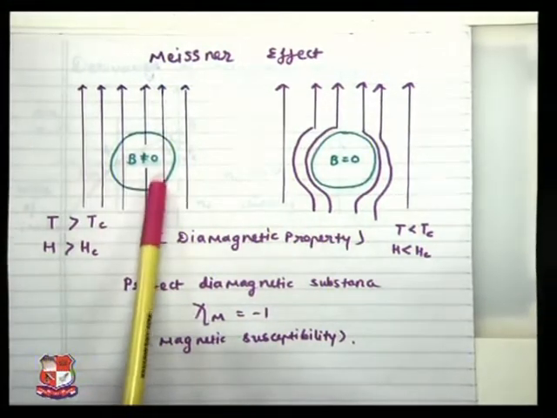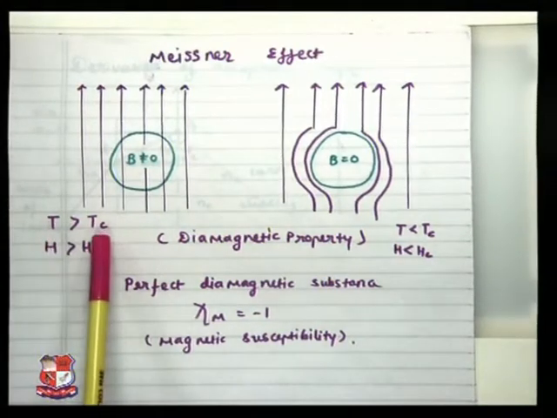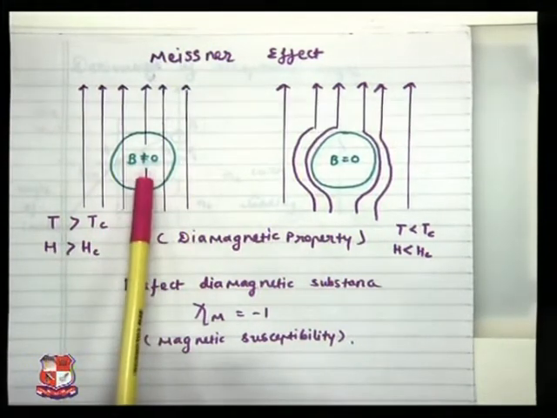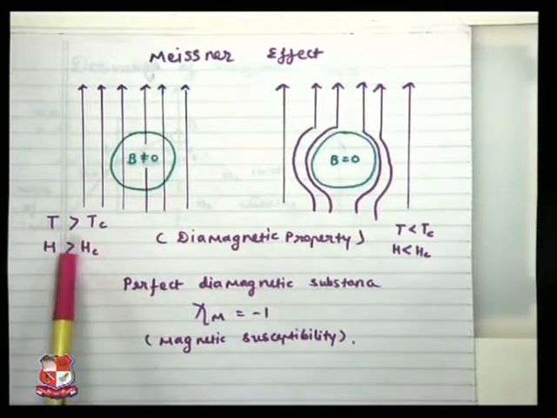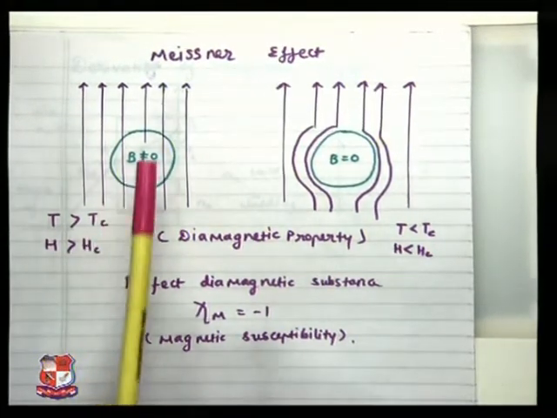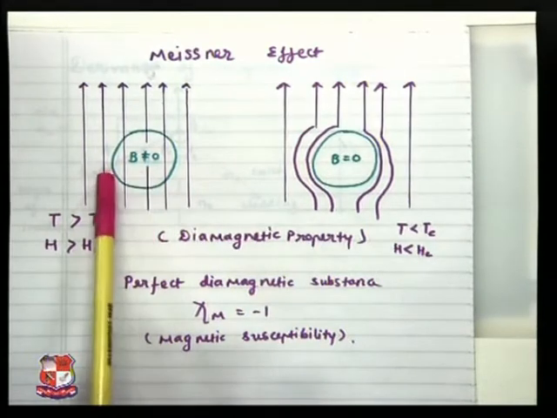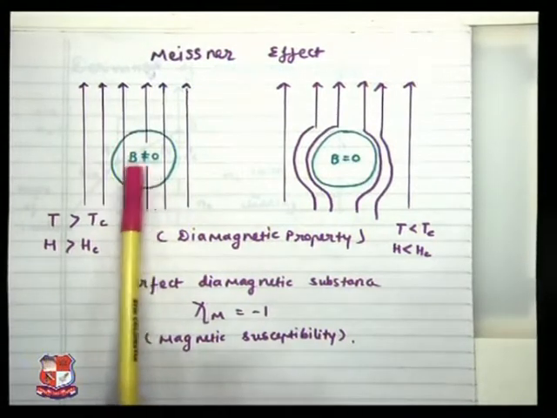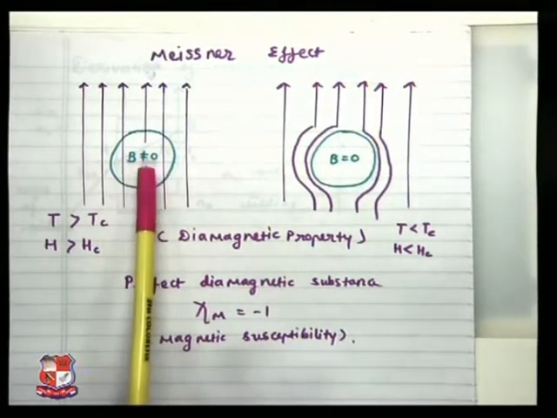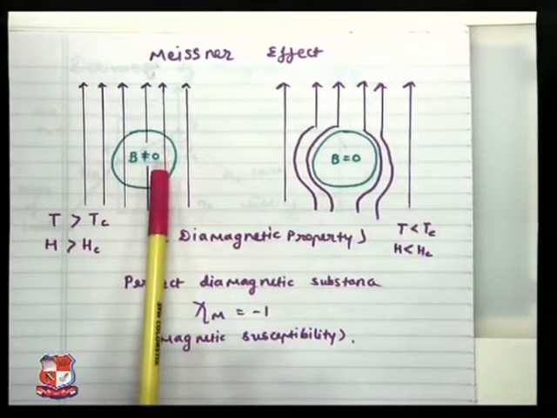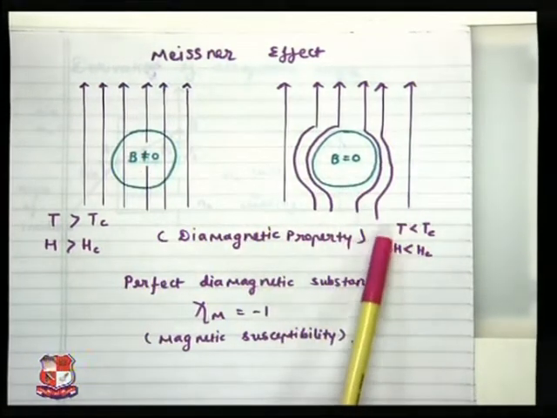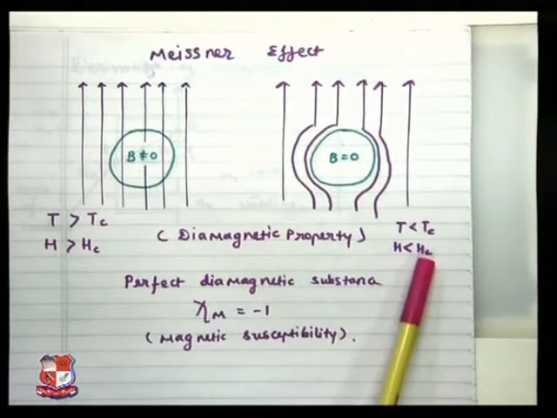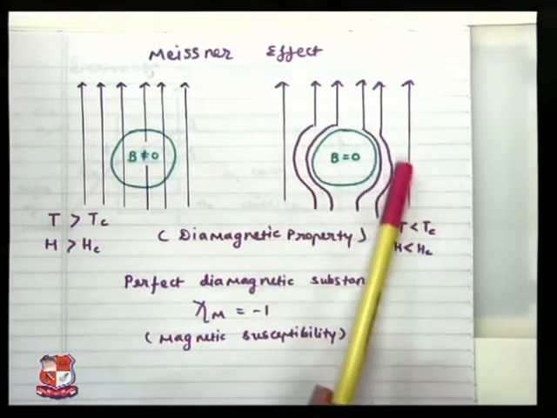You can see the first condition where temperature is greater than its critical temperature. We know that above the critical temperature, the material is not a superconductor, and the applied field is also greater than its critical field. That means the material is not behaving as a superconductor. Hence, the magnetic field lines are passing through that material. That means the induced magnetic field B is not equal to 0. Now, when temperature is less than critical temperature and the field is also less than critical field, the material is behaving as a superconductor.